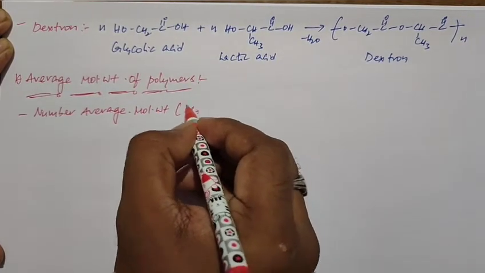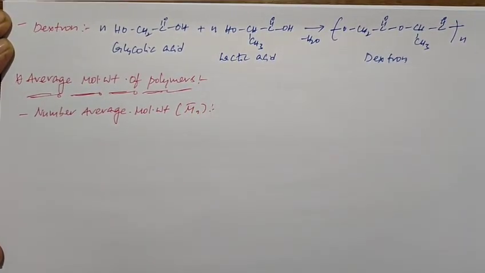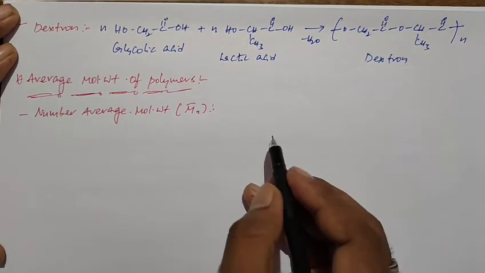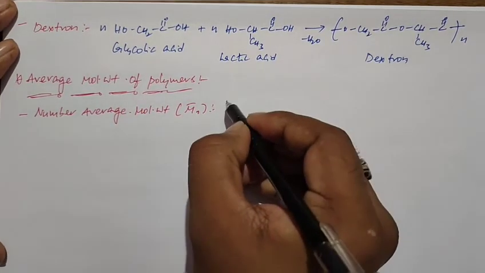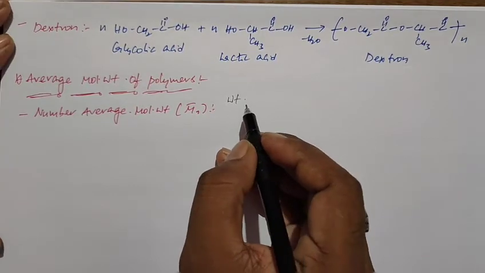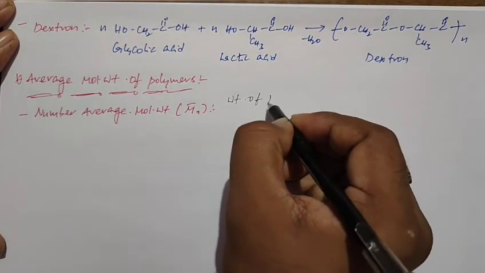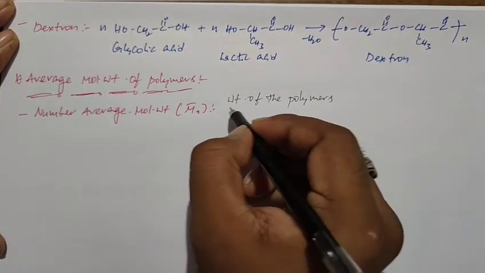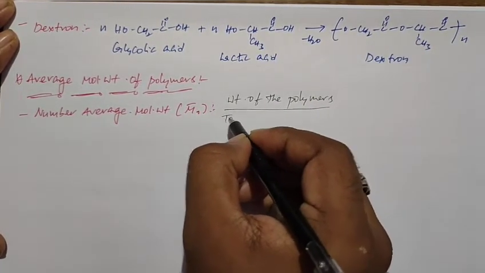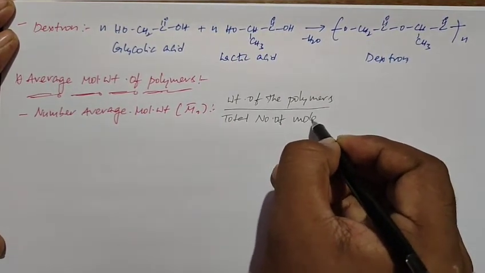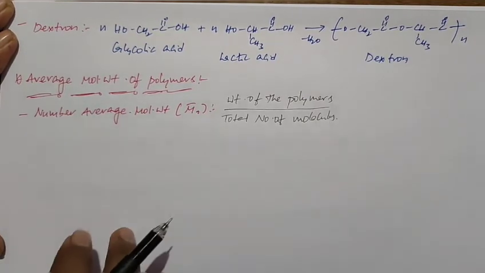It is denoted by Mn bar. Number average molecular weight is the ratio of weight of the polymer to total number of molecules.